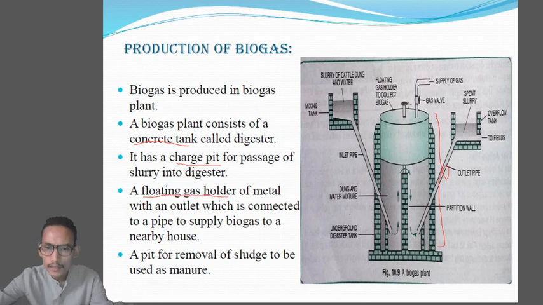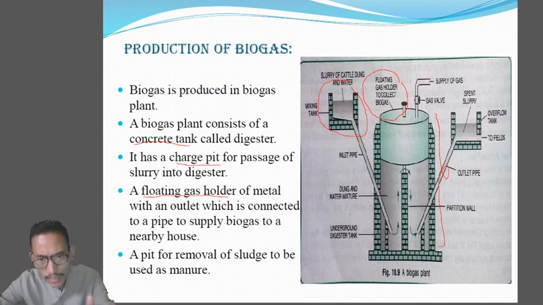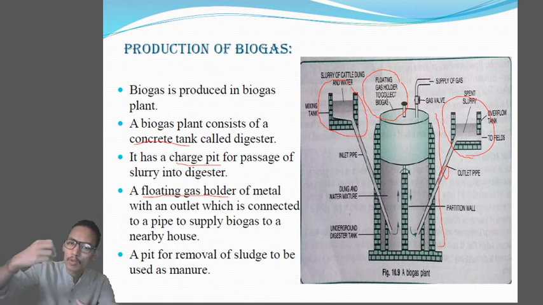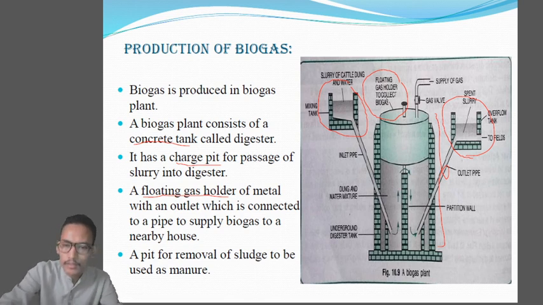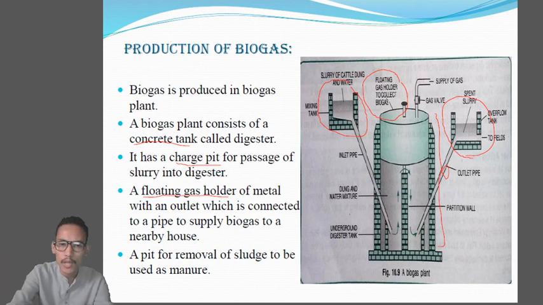Okay, then there is a floating gas holder to collect the biogas. You will find a pit from where the slurry like cow dung or cattle dung and water will be put, and it will enter into the concrete tank. Then you will find another pit from where the remaining slurry will be taken out, which can be used as manure. Okay, then this floating gas holder is simply there to collect the biogas, which will be produced by the anaerobic breakdown of the organic material with the help of methanobacterium. So this is the simple diagram of a biogas plant.